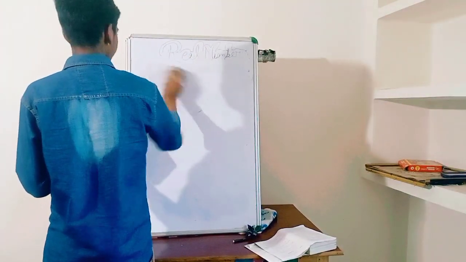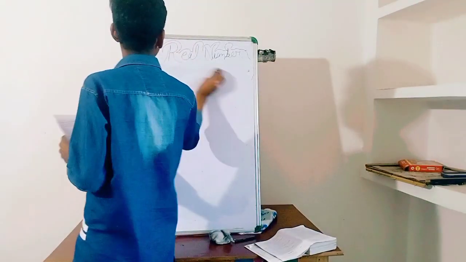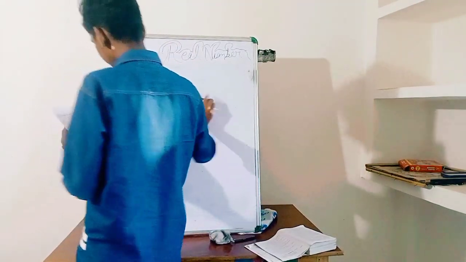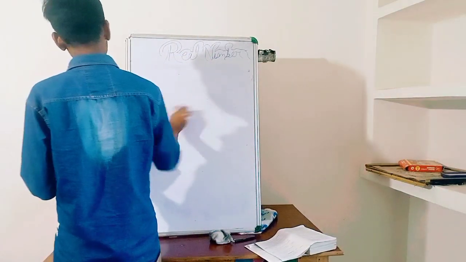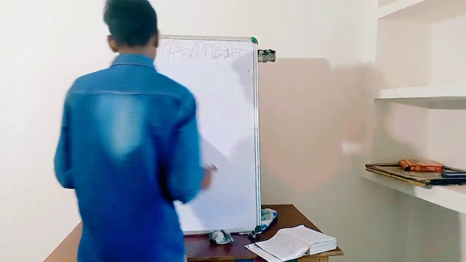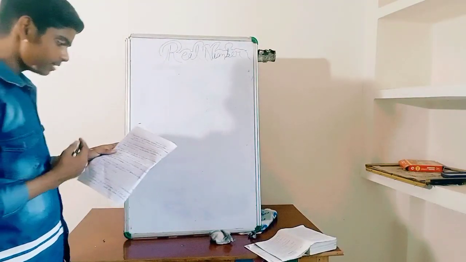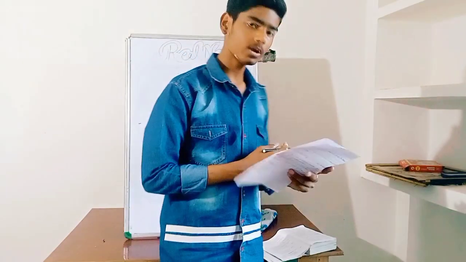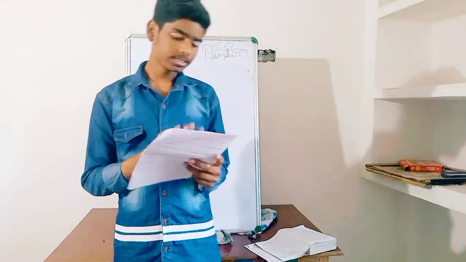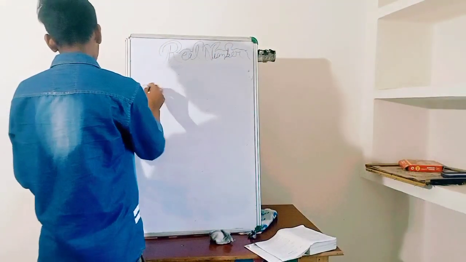And now we have another question, which is of the NCERT mathematics. If two positive integers a and b are written as a equal to x cube y square and b equal to x y cube, where x and y are prime numbers, then HCF of a and b.